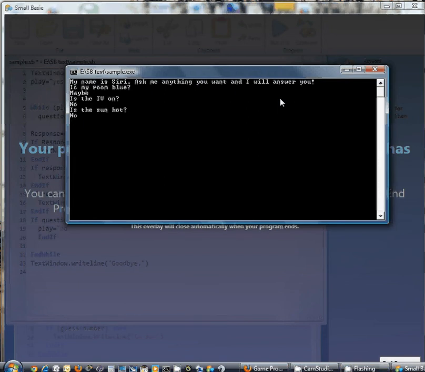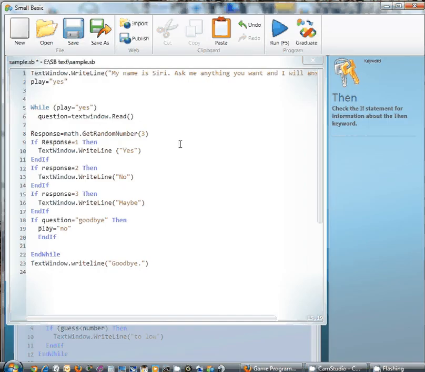Alright, so let's say we're done asking questions. How do we get it to stop? Do you remember? Okay, we type goodbye. And there we go. Now it says goodbye in response. We press any key, and we're back to the code.